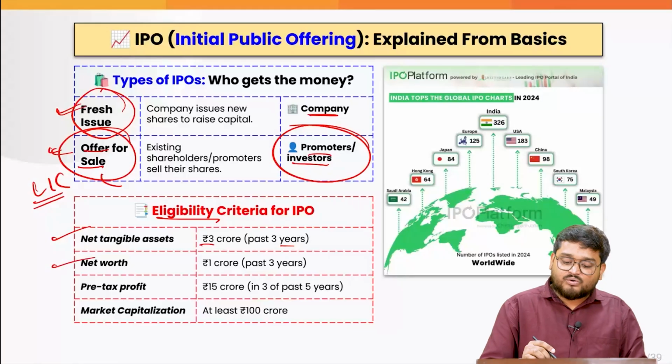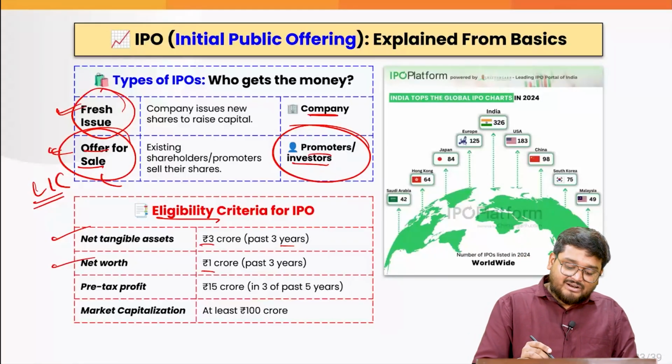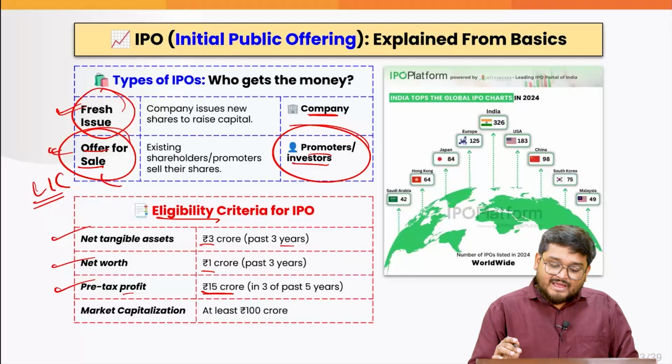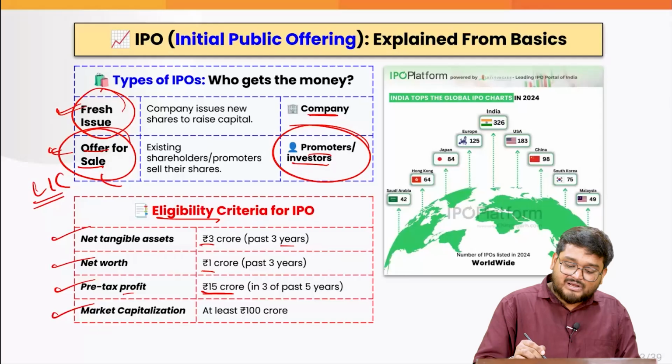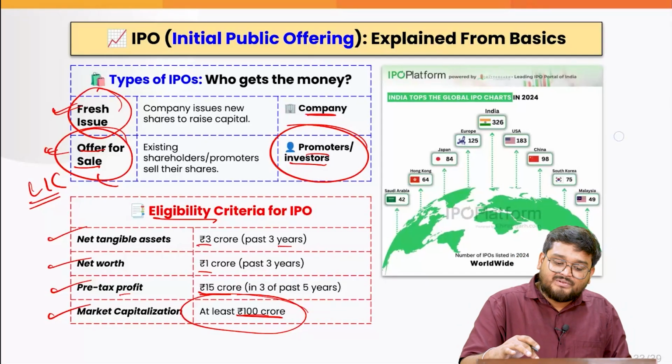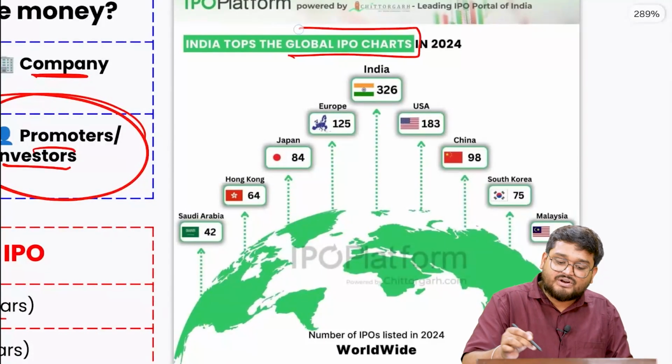Net worth must be 1 crore over around 3 years. Also, pre-tax profit would be around 15 crore for around 3 of the last 5 years, and market capitalization must be around 100 crores. So this is where you can see India topped the global IPO charts in 2024.